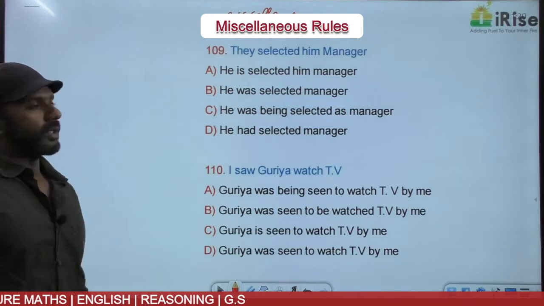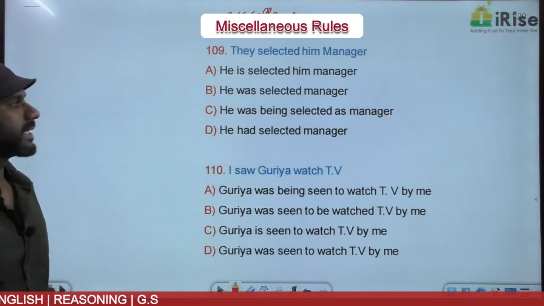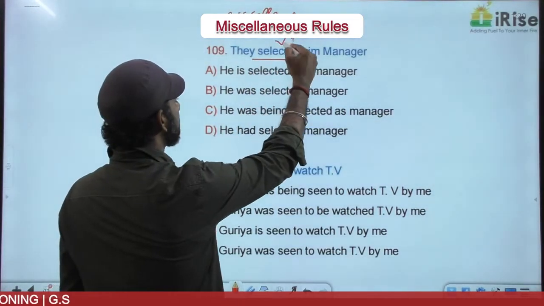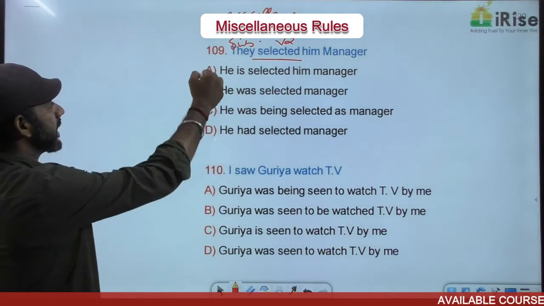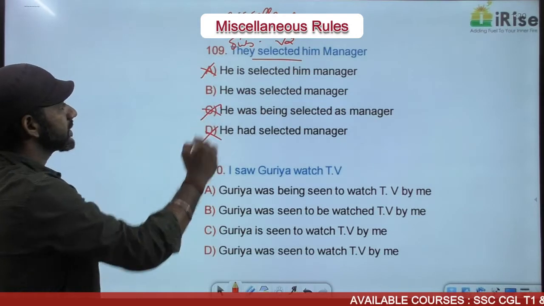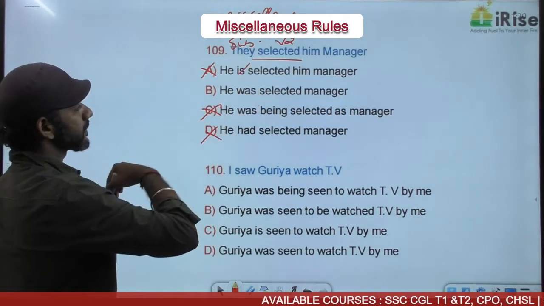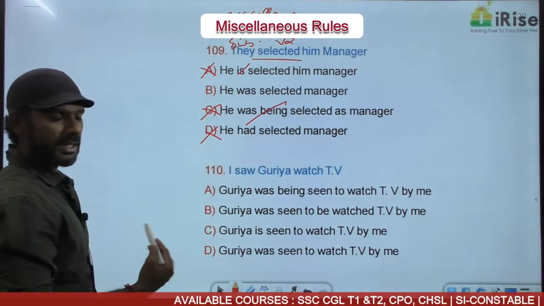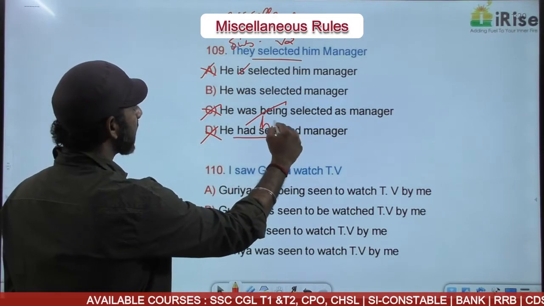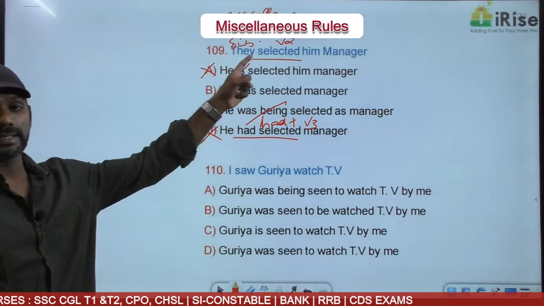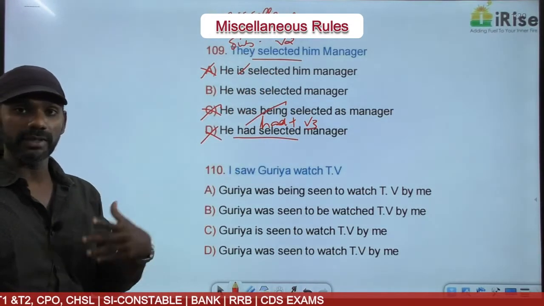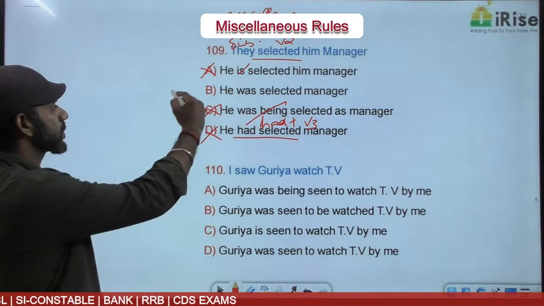Miscellaneous. Come to the first one. They selected him manager. Selected is V2. Subject plus V2, simple past active voice. Based on that, A is gone, D is gone, C is gone. A is present tense. C is being, continuous tense. D says had selected, which is past perfect. And the question is in the active voice. We want the answer in the passive voice. Eliminated. The answer must be option B.